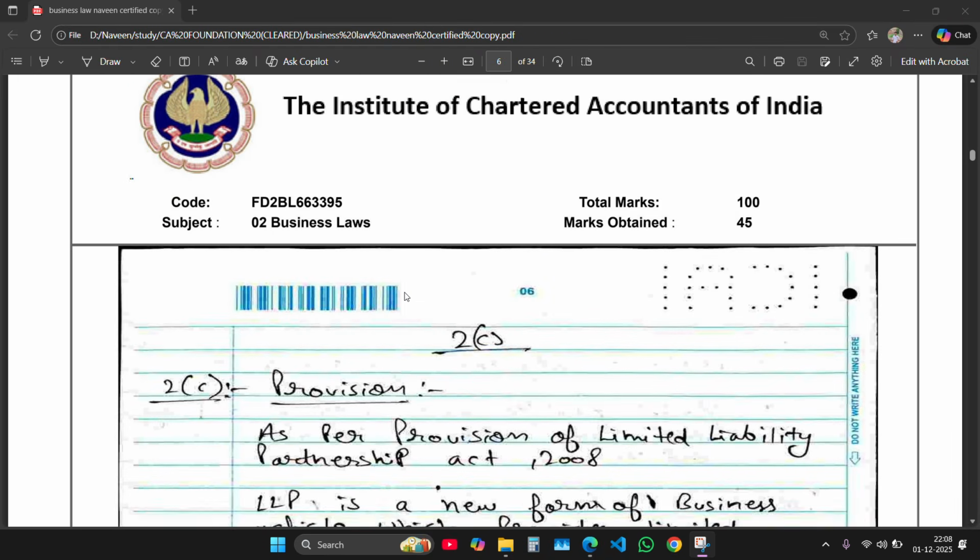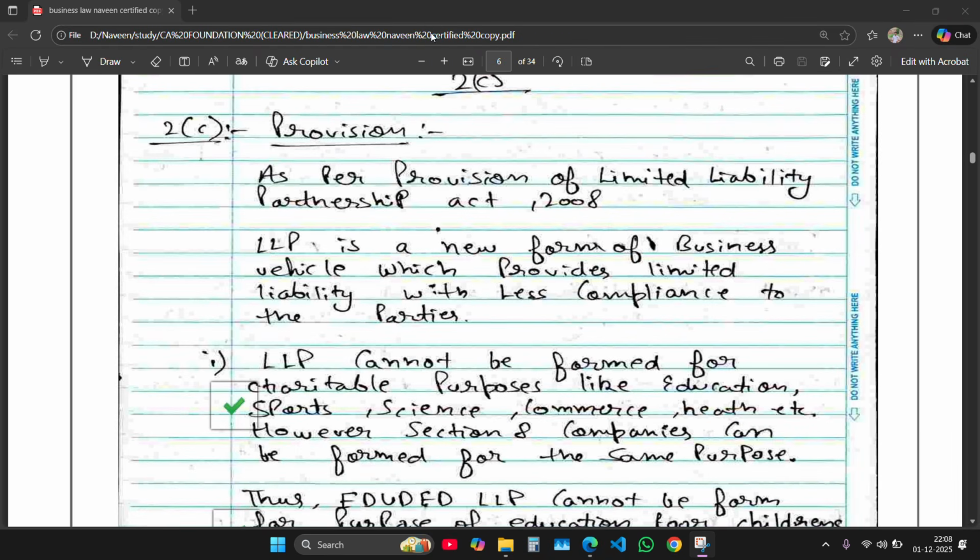Let's move to the further question, that is 2C. This question was from the LLP Act. It asks about designated partner criteria, non-resident and resident persons, and non-profit organization. As you can see, first I started by writing the provision. Well, this was a case-based question.